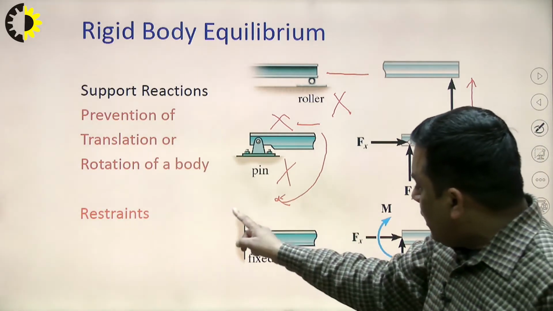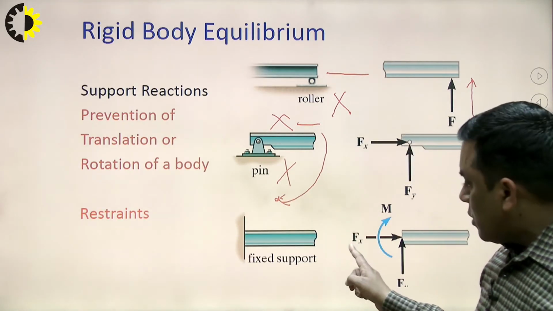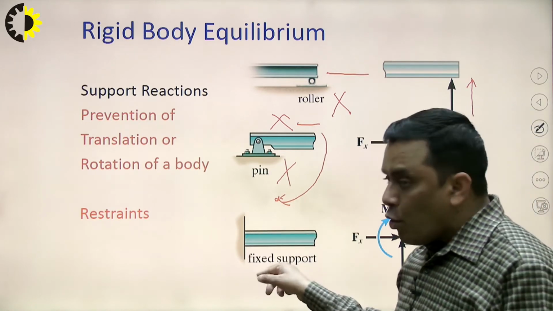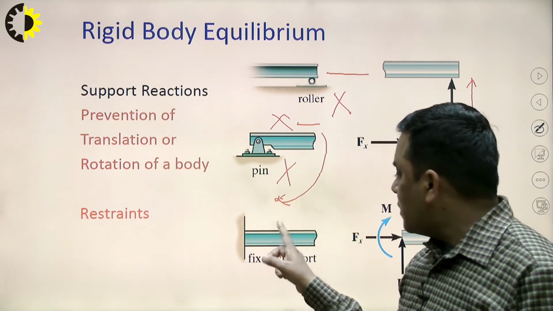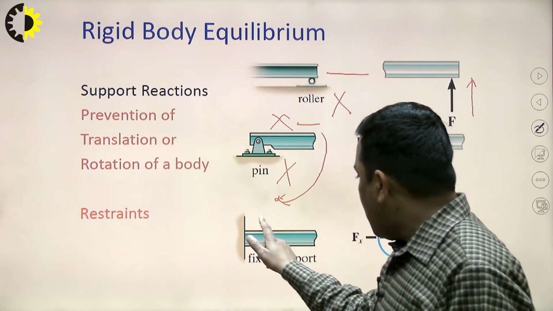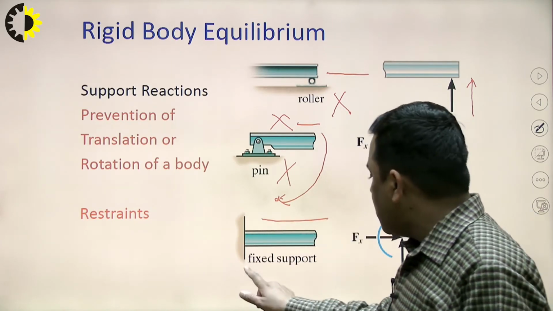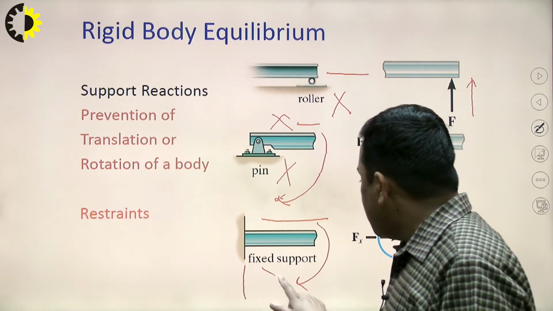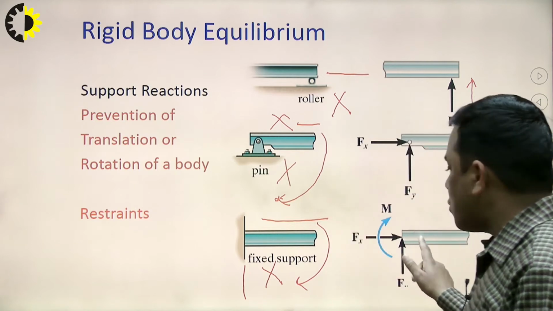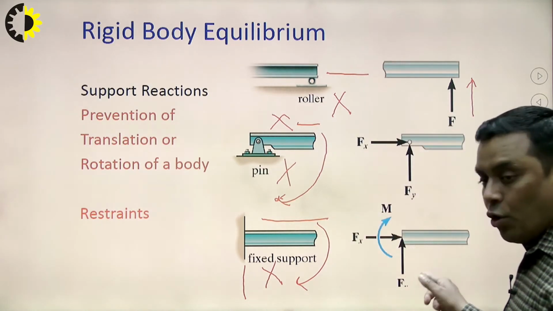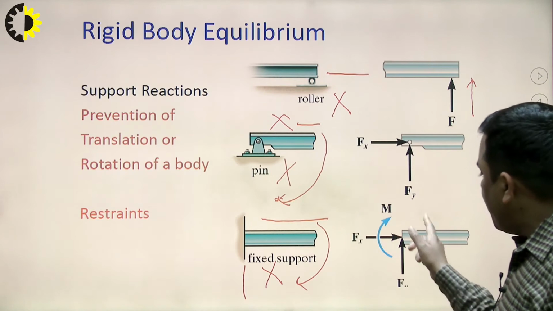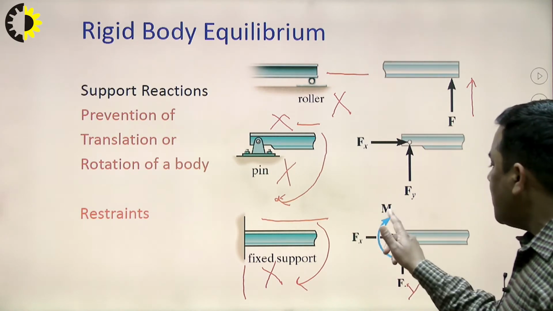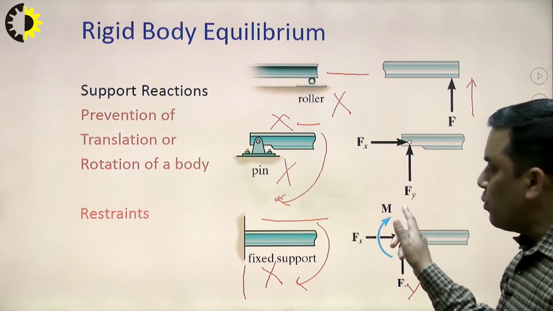Similarly, if we are dealing with a fixed type of support, where one end is fixed and the other is free, here all three motions are constrained. What three motions? Translation in x direction, translation in y direction, and rotation. All these are restricted. So, against all these constraints, there will be three reactions: Fx, Fy, and the rotational reactive moment also.